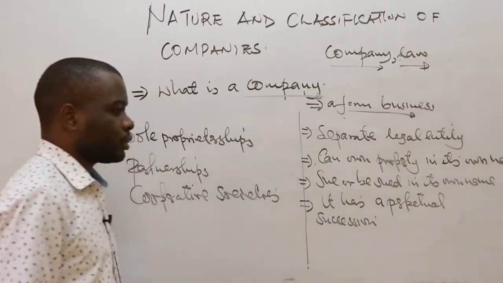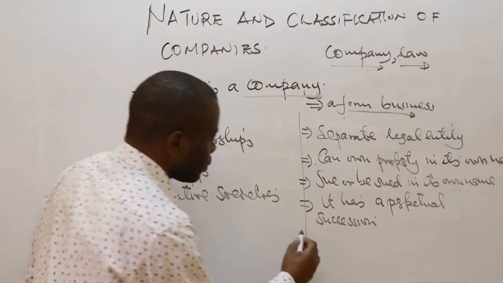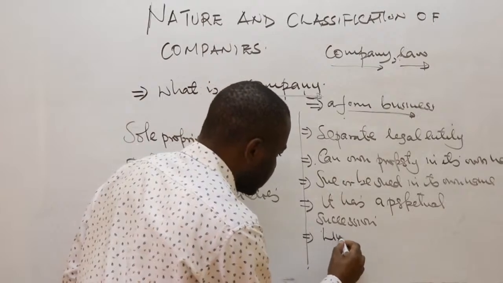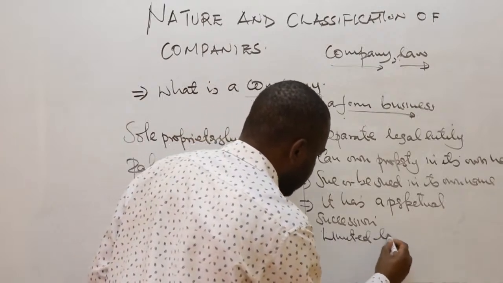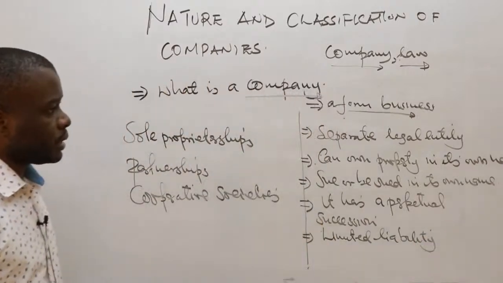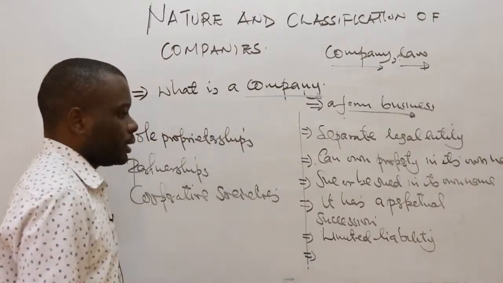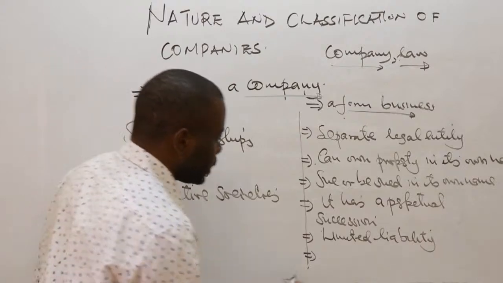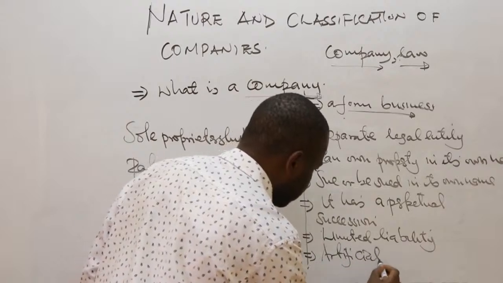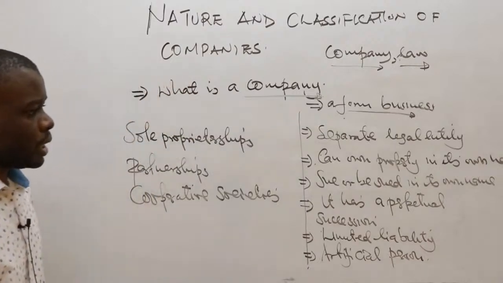So there's perpetual succession in companies. That one will be able to explain what we mean by that. We can also talk about a company having what is known as limited liability. We can also talk about a company being seen as an artificial person.